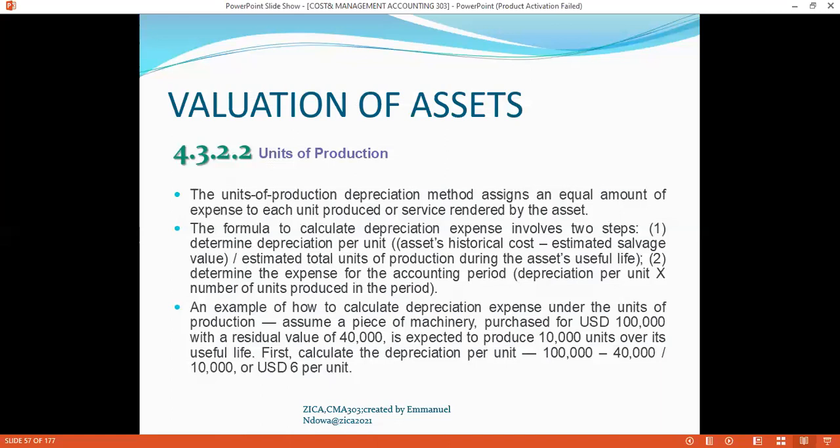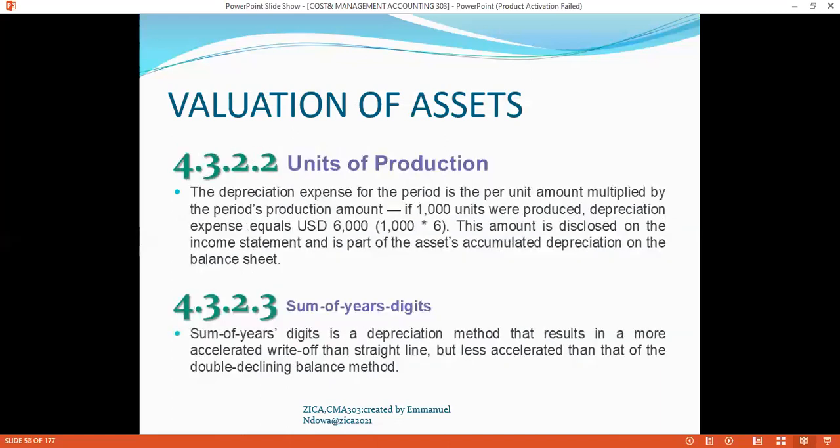You then come up with $6 per unit. When you have the $6 per unit, the depreciation expense for the period is the per unit amount multiplied by the period's production amount. For instance, within this financial year, you have produced 1,000 units.